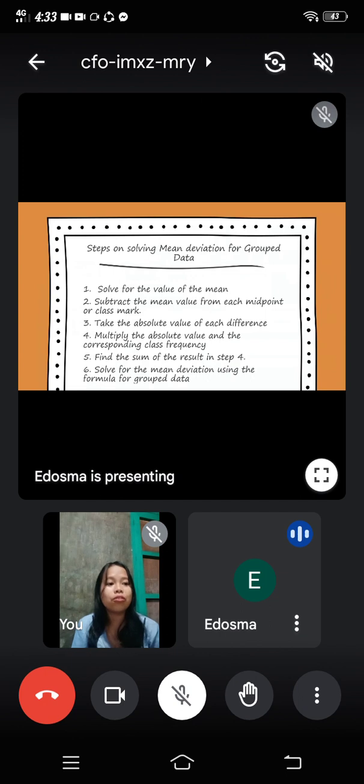The first thing that you need to do is to solve for the value of the mean. That's the thing that we did a while ago with ungrouped data, but in here we have a different process again. Let's follow the second one, which is to subtract the mean value from each midpoint or class mark. Number 3, take the absolute value of each difference. Number 4, multiply the absolute value and the corresponding class frequency. Number 5, find the sum of the results in step number 4. And number 6, solve for the mean deviation using the formula for grouped data. So let's have an example.